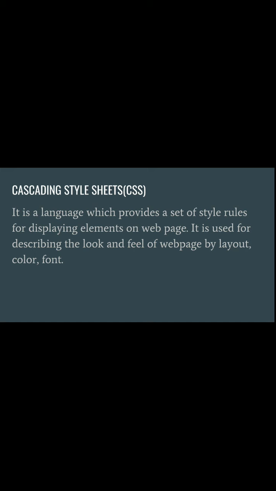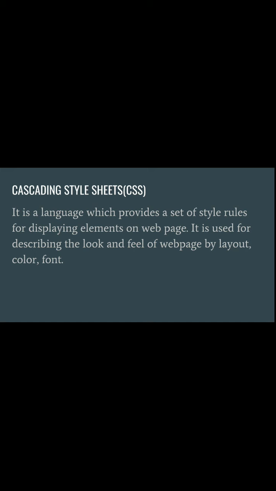Now the most striking feature of HTML5 is cascading style. It's a language which provides a set of style rules for displaying elements on a web page. It is used for describing the looks and feel of a web page by layout, color and font. It will provide more extra features or elements which you can include in your web page and display.